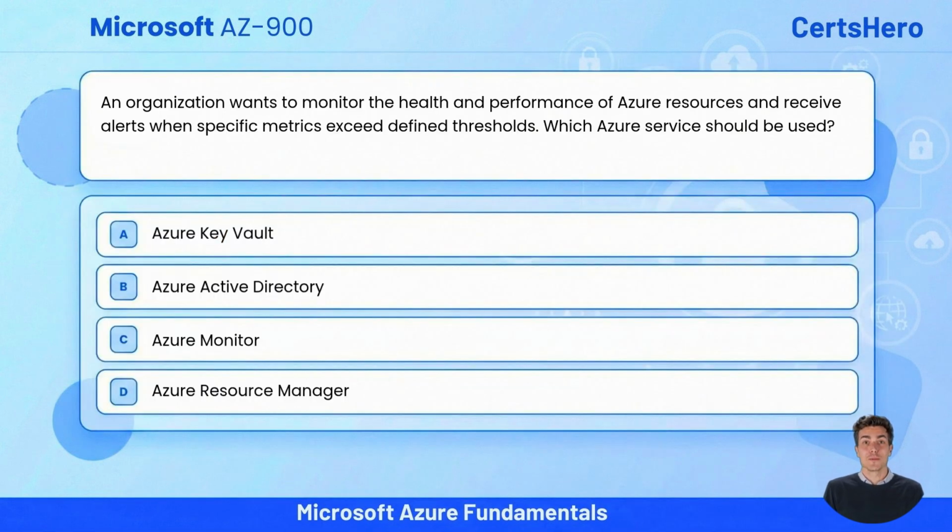Question number 4. An organization wants to monitor the health and performance of Azure resources and receive alerts when specific metrics exceed defined thresholds. Which Azure service should be used? Option A, Azure Key Vault. Option B, Azure Active Directory. Option C, Azure Monitor. Option D, Azure Resource Manager.